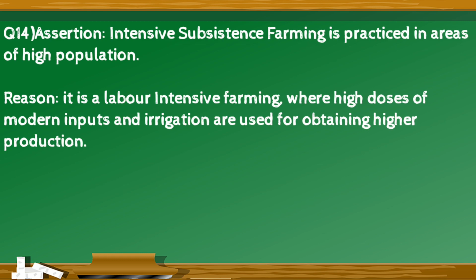Assertion: intensive subsistence farming is practiced in areas of high population. Reason: it is a labor intensive farming where high doses of modern inputs and irrigation are used for obtaining higher production.